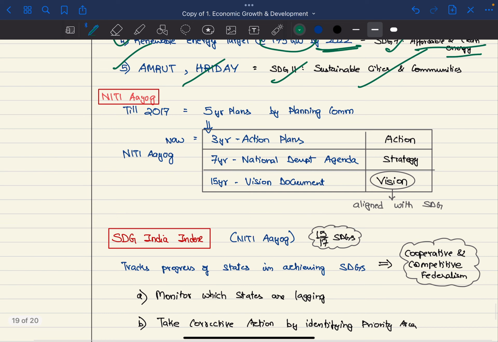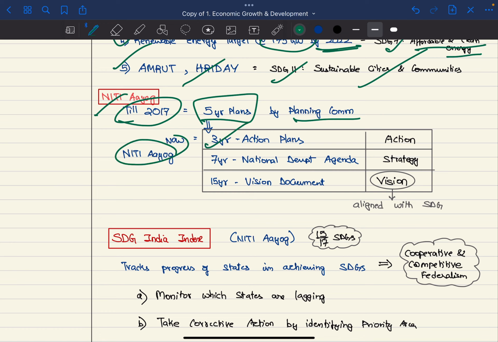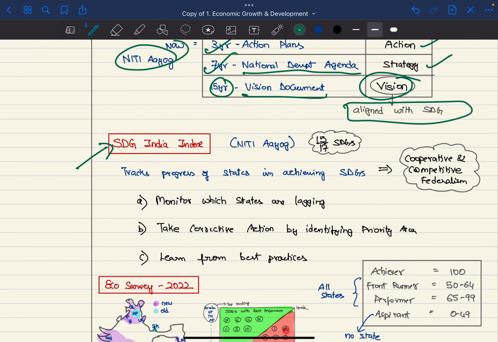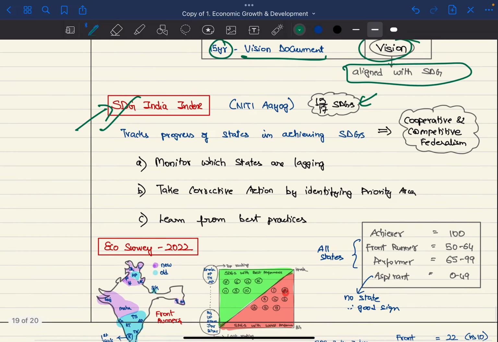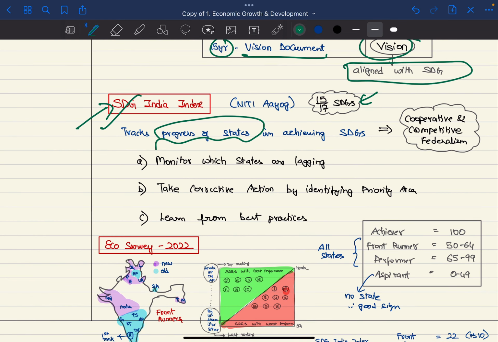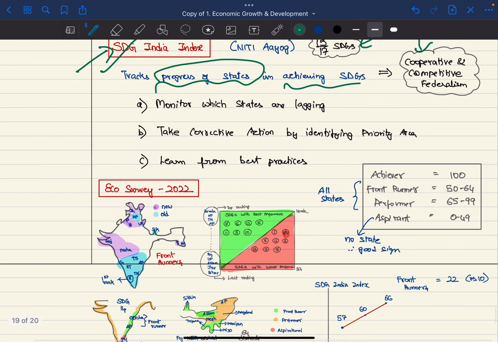Next, we have Niti Aayog. Till 2017 we had 5-year plans given by the Planning Commission. Now Niti Aayog gives a 3-year action plan, a 7-year national development agenda, which is the strategy, whereas the 15-year vision document, this vision is aligned with the SDGs. Also, Niti Aayog gives the SDG India Index, which measures 15 out of 17 SDGs. This tracks the progress of states with respect to SDGs. So this leads to more competitive and cooperative federalism.